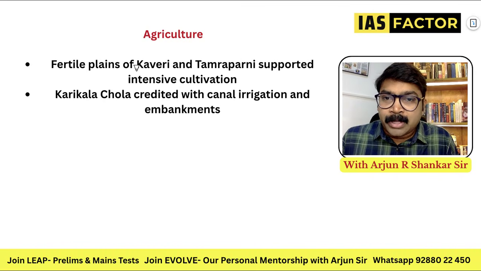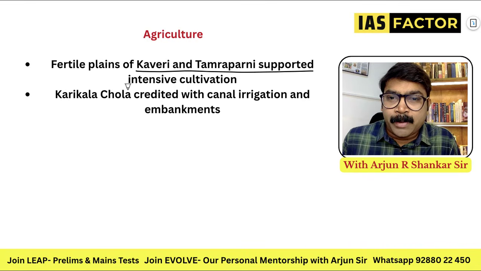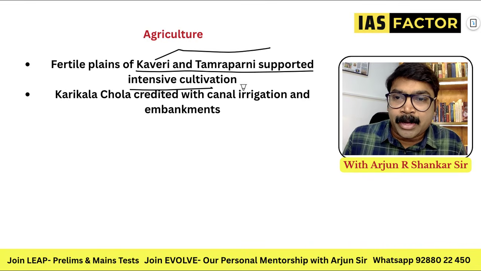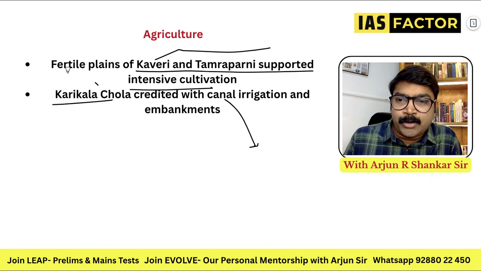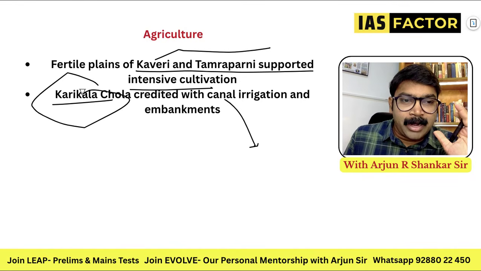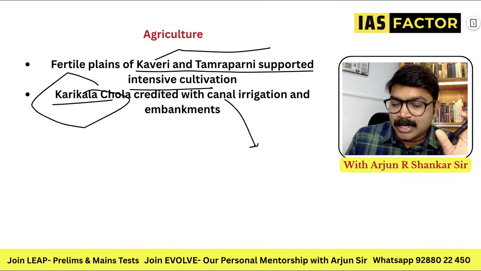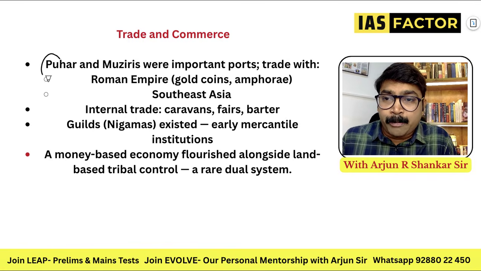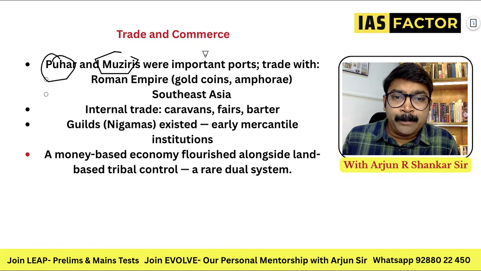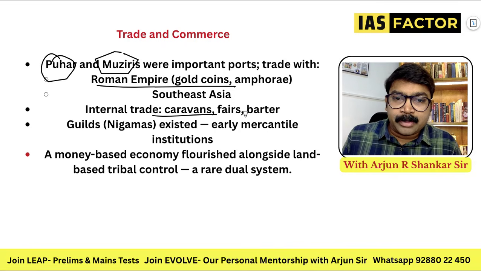And agriculture, Kaveri and Tamraparni supported by intense river plains of Tamraparni. Karikala Chola is definitely associated with canal irrigation, and whenever you remember Karikala Chola, remember river banks, irrigation, dams, etc. He is known for that. And trade and commerce, Puhar, Kaveri Pattanam, Muziris were important ports, Roman coins, internal trade, everything, etc.